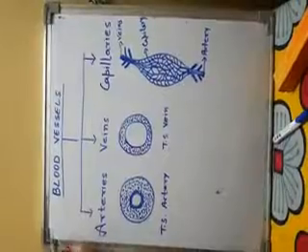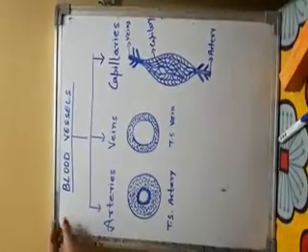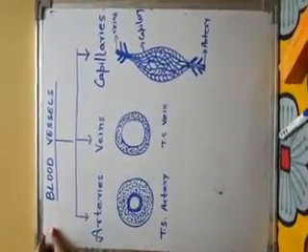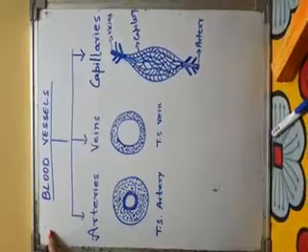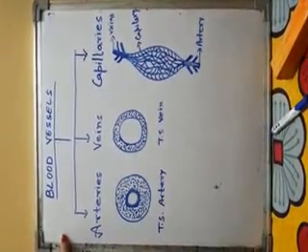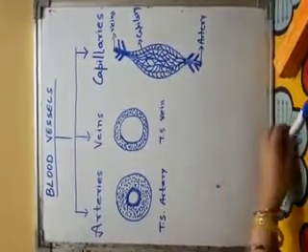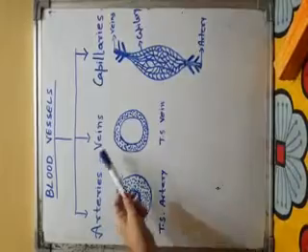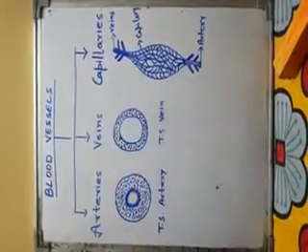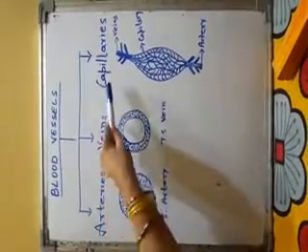The next part of human blood vascular system is blood vessels. Blood vessels are tubes inside which the blood flows. Human blood flows inside tubes called blood vessels. Blood vessels are of 3 types: arteries, veins and capillaries.